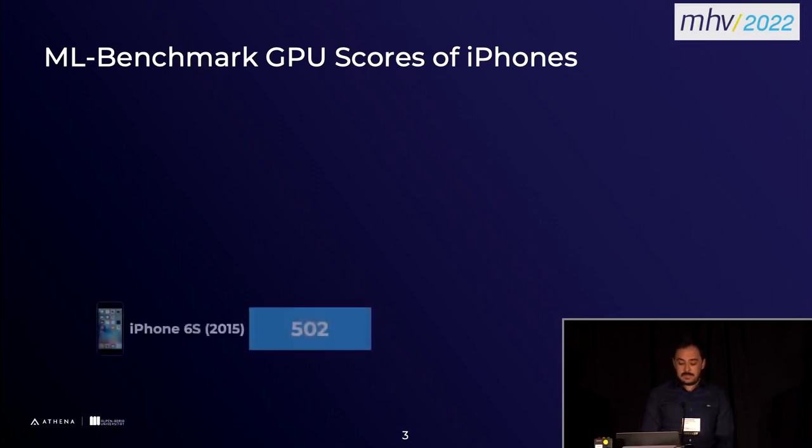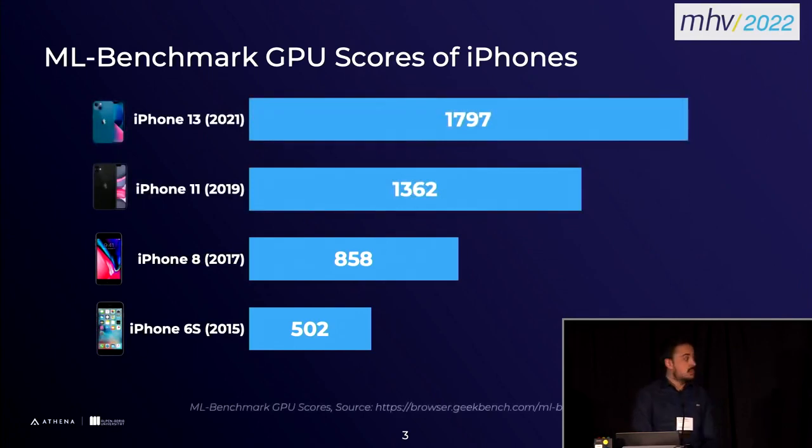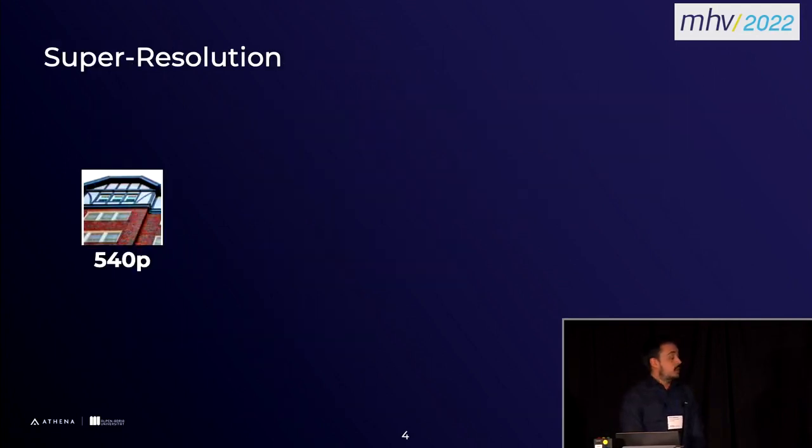And in fact, when we check them, you can see the ML benchmark GPU scores on the screen. You can see over the 6 years, the ML execution power is actually more than tripled. So we thought this is a power that we can utilize. And the approach we thought would be suitable here is obviously the super resolution.